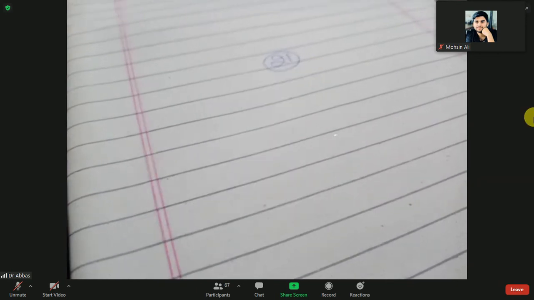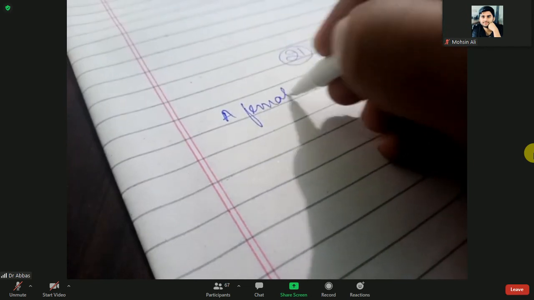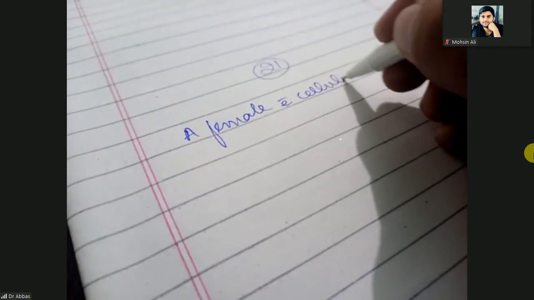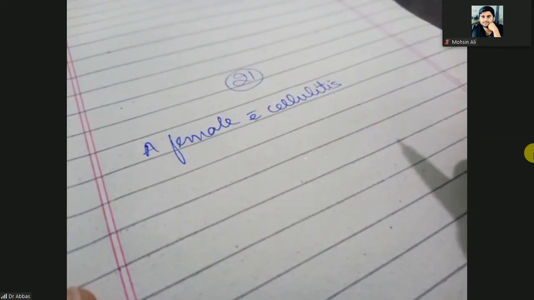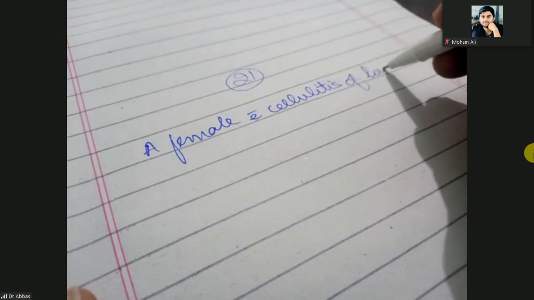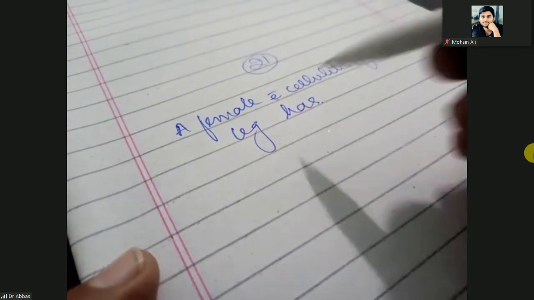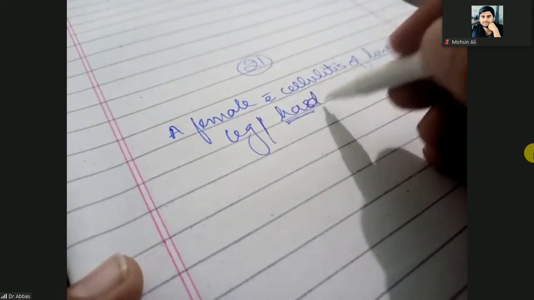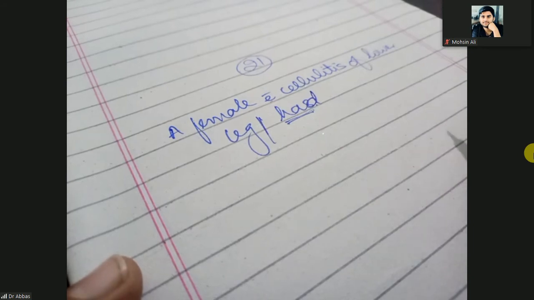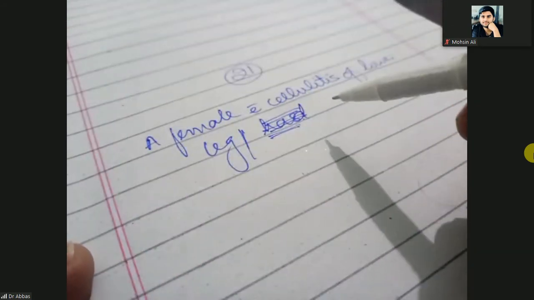So yes, topical for non-bullous and bullous, both. So a female with cellulitis. Here is a female with cellulitis of the lower leg. It means the female has cellulitis on the lower leg. So she had a culture done. It means a very simple case of a female with cellulitis of the lower leg.